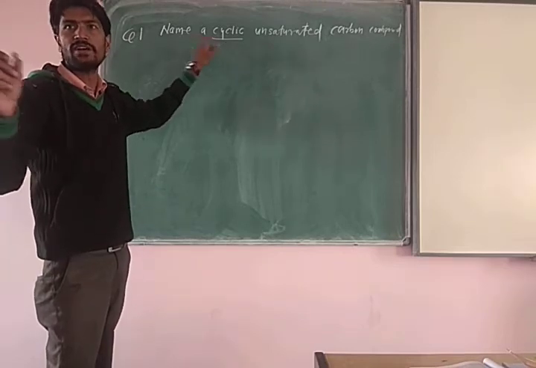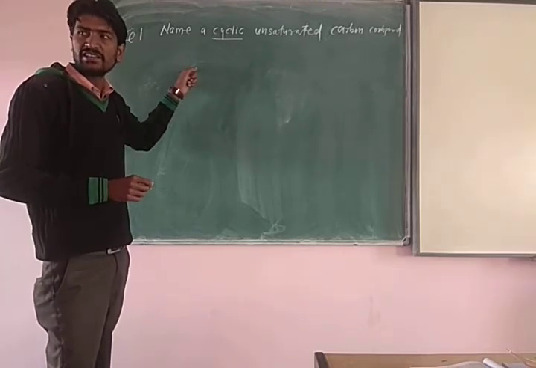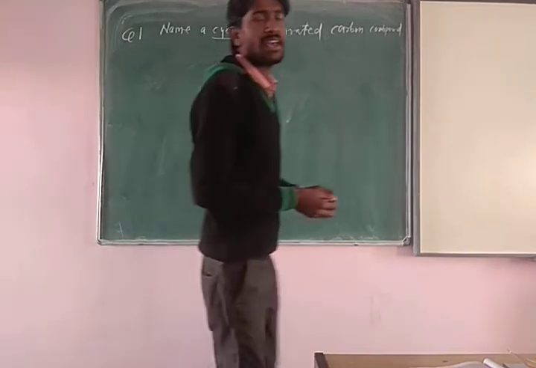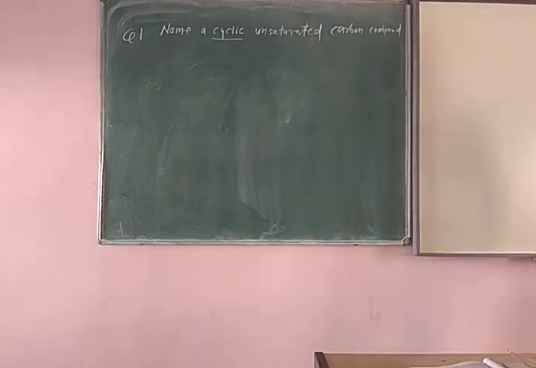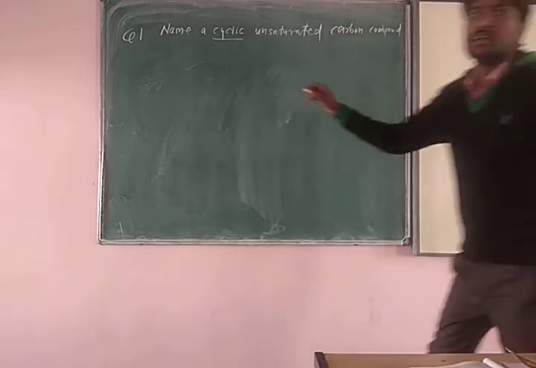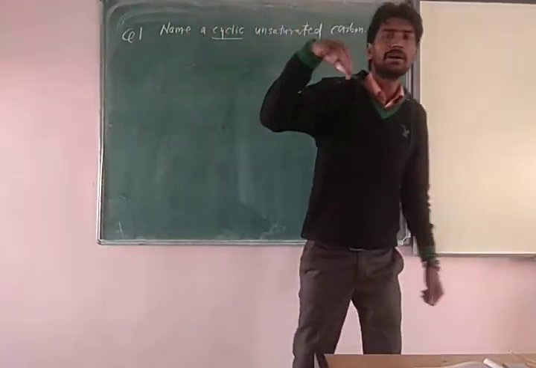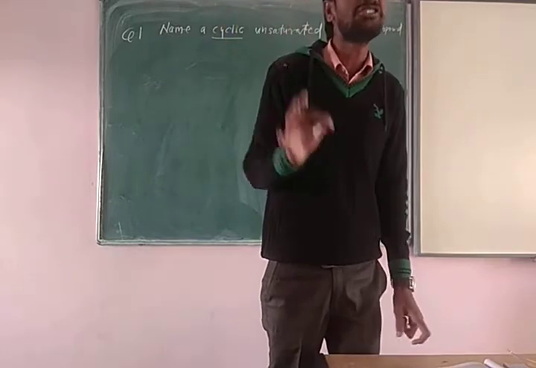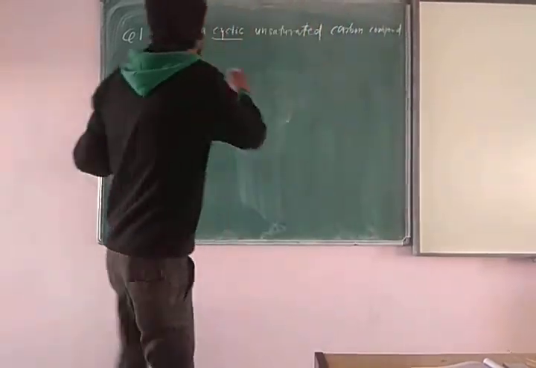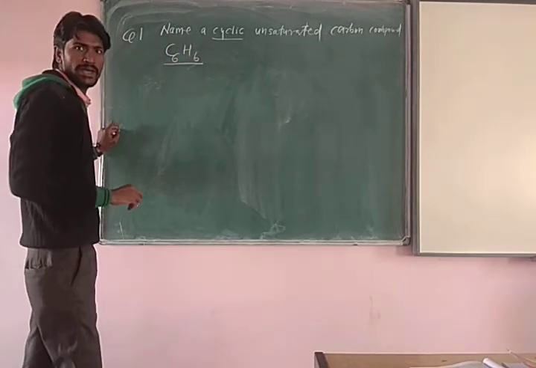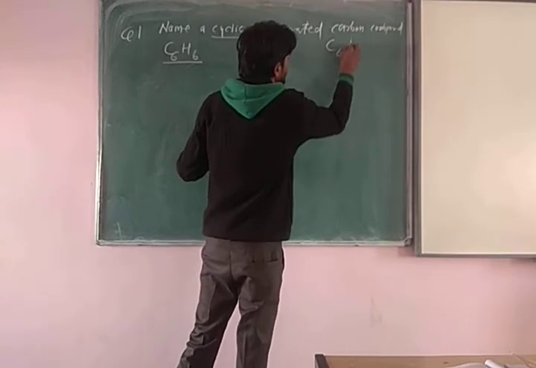So simple thing is there, one cycle will be formed. Now another thing is there beta, that is the unsaturated carbon compound. So unsaturated in the sense a diagram in which carbon will have the chain structure, and second thing is double bond is also formed over there. So the best example is beta, you have seen two types: one is the benzene structure. In benzene structure the formula is C6H6. Okay, and next one is C6H12.